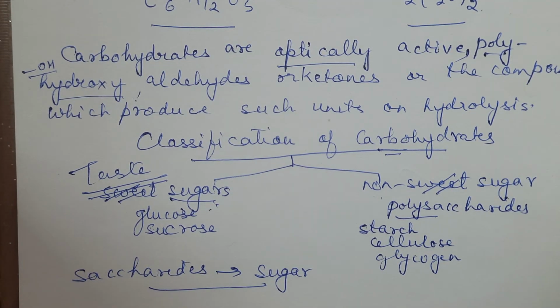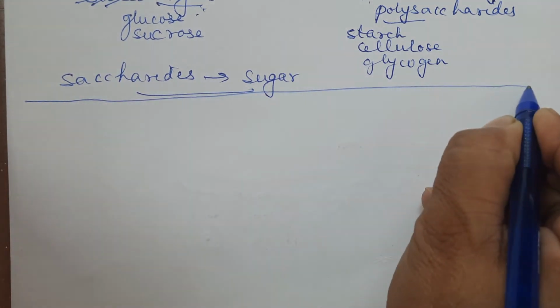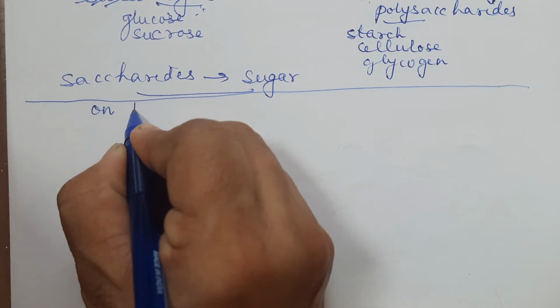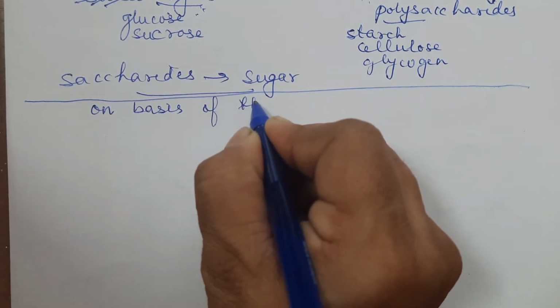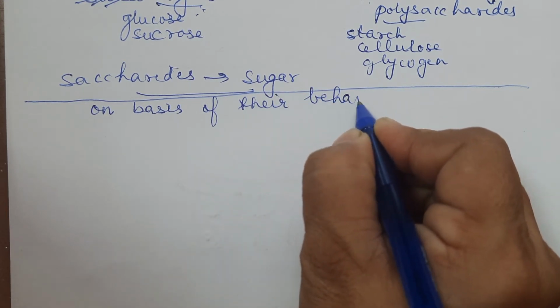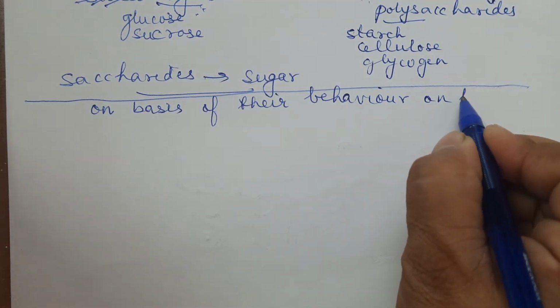The second classification we are taking is on the basis of their behavior on hydrolysis.